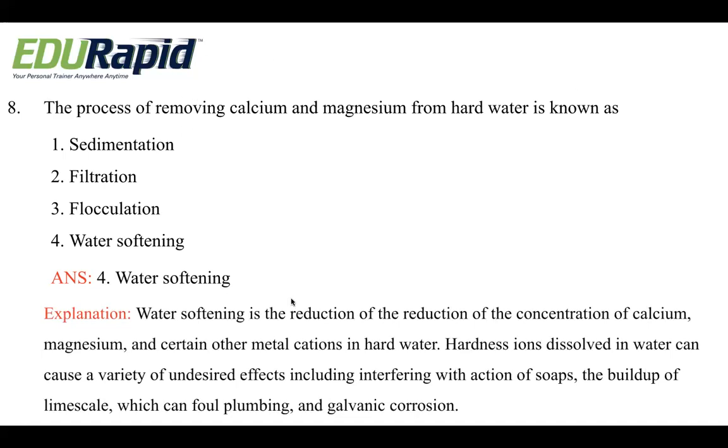Water softening is the reduction of the concentration of calcium, magnesium, and certain other metal cations in the hard water. Hardness ions dissolved in water can cause a variety of undesired effects, including interfering with the action of soaps, the buildup of lime scale, which can foul plumbing, and galvanic corrosion. So hard water has very harmful effects. That is, it will interfere with the action of soaps, buildup of lime scale or foul plumbing, as well as the galvanic corrosion.